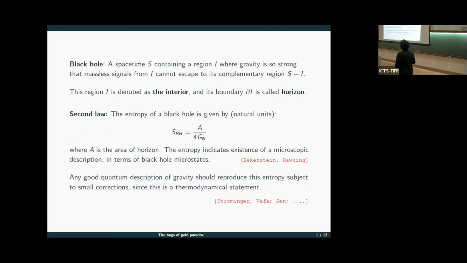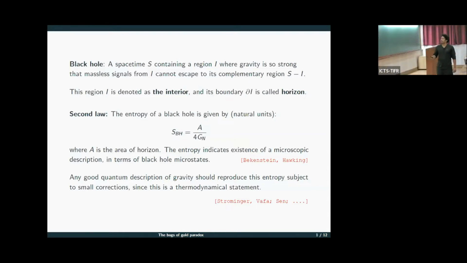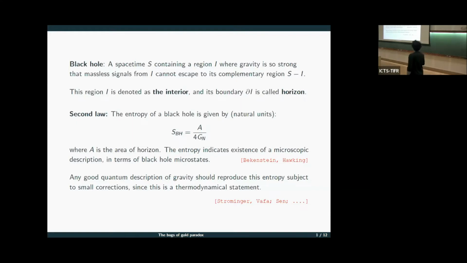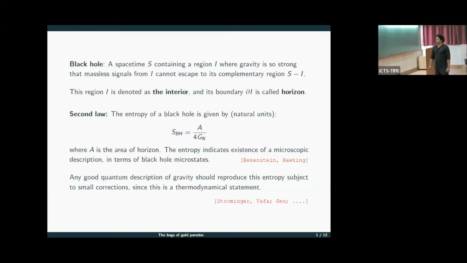A black hole is a space-time S containing a region I where gravity is so strong that massless signals from I cannot escape to its complementary region S minus I. This region I is denoted as the interior, and its boundary ∂I is called the horizon.